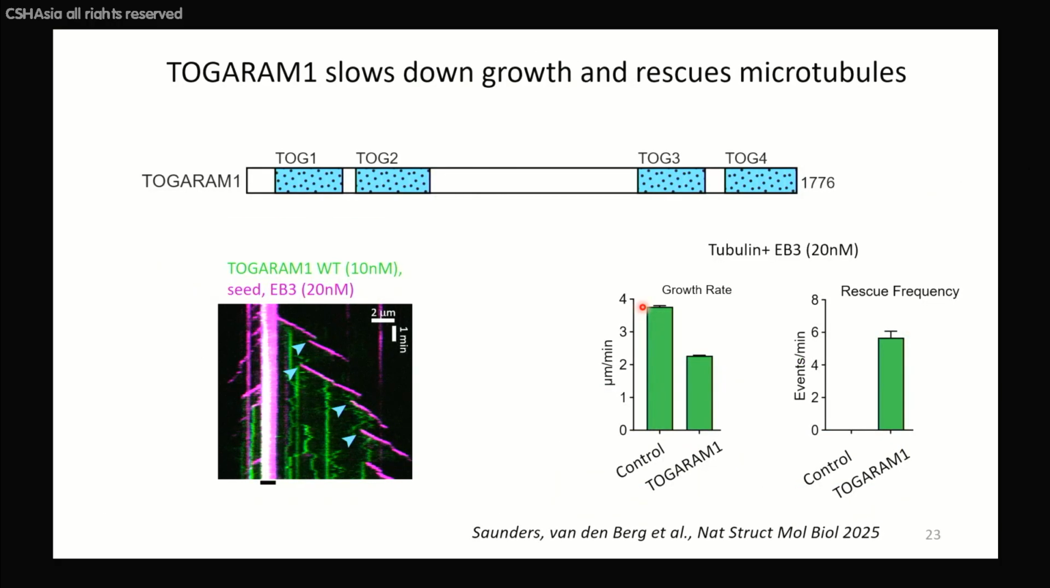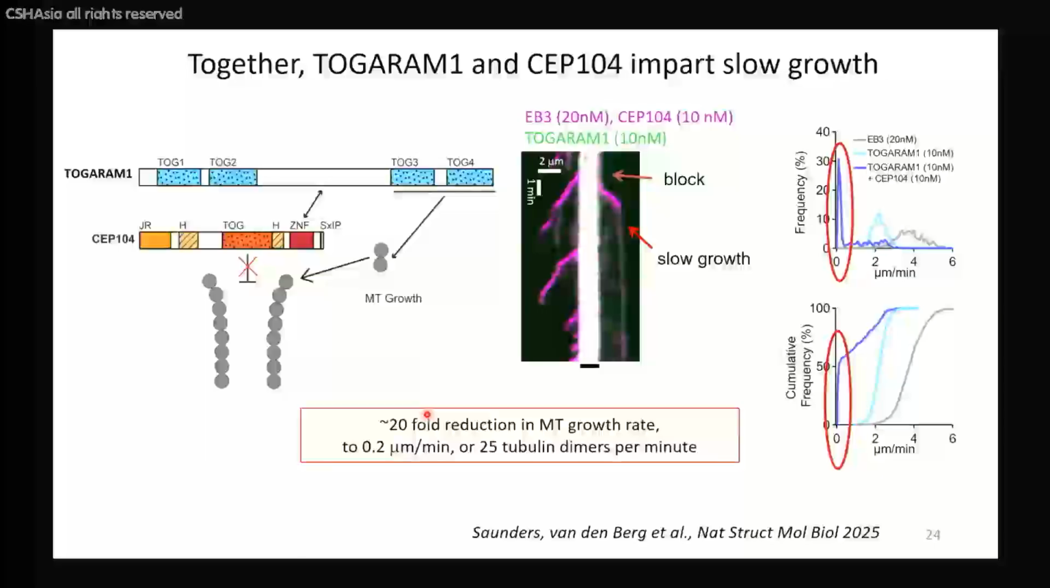Now, TOGARAM or CHERP has 4 TOG domains, so this is really reminiscent of a microtubule polymerase. Yet when you add it to microtubules by itself, it again is quite disappointing, because it slows down microtubule growth a bit, induces some rescues, so switches from shortening to growth, but it's quite unremarkable. Yet when you mix TOGARAM and CEP104, then again some kind of magic happens, and you again get these episodes of slow and very processive growth.